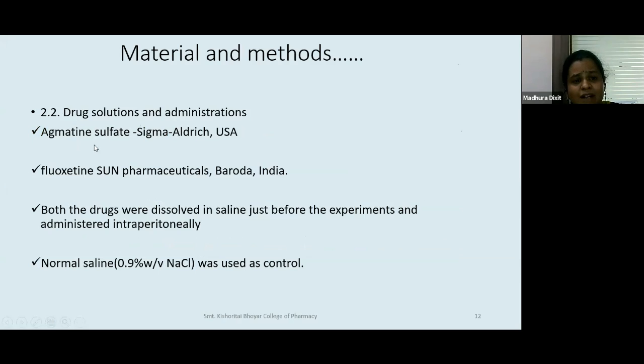So we have taken agmatine sulfate as our drug of investigation. It was procured from Sigma Aldrich, USA. Fluoxetine was received as a gift sample from Sun Pharma, Baroda, and both the drugs were dissolved in saline just before the experiments, because by doing that we nullify the possibility of solution degradation, and administered intraperitoneally. Intraperitoneal, again, I believe in third year and final year you must have seen what intraperitoneal administration is. Normal saline was used as a control. So in the control animal, we did not give anything, we just gave normal saline.